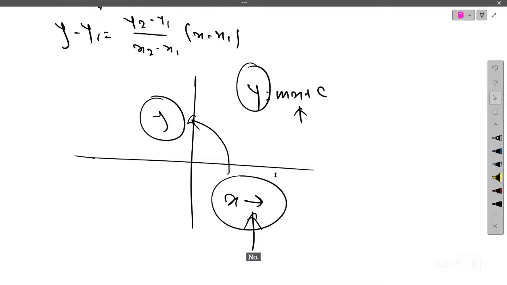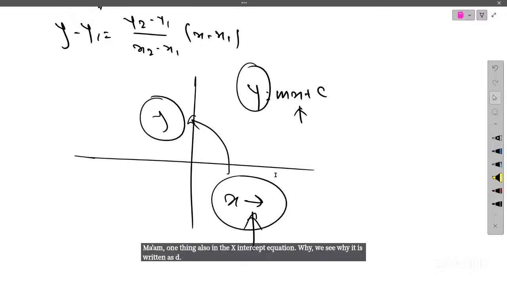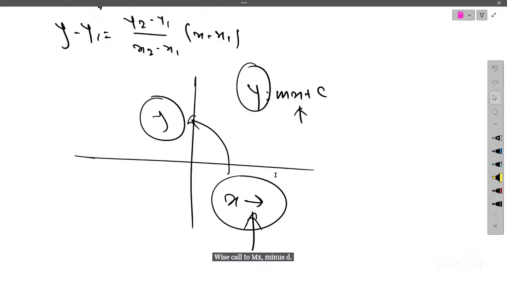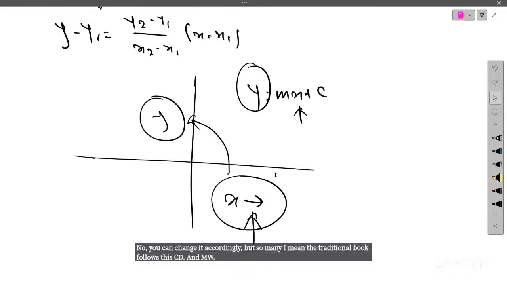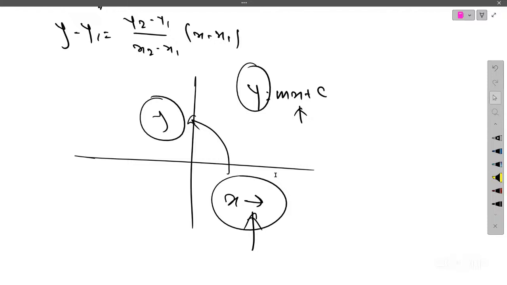Ma'am, one thing also: in the x-intercept equation, y with c, why is it written as d? You can change it accordingly, but so many traditional books follow this c, d and m. I don't think there is one particular reason for that. I haven't read anywhere. For m also, I don't know why they denote slope by m.